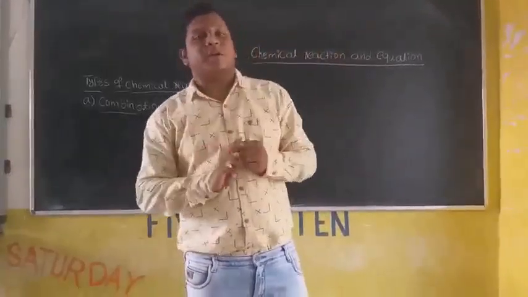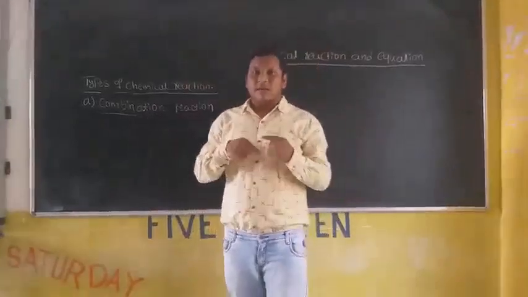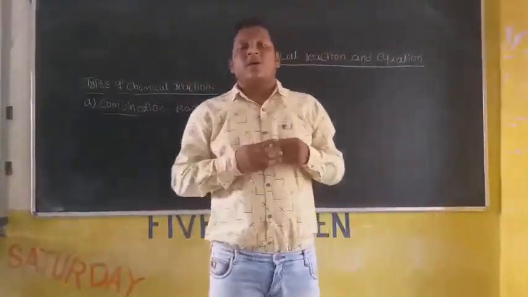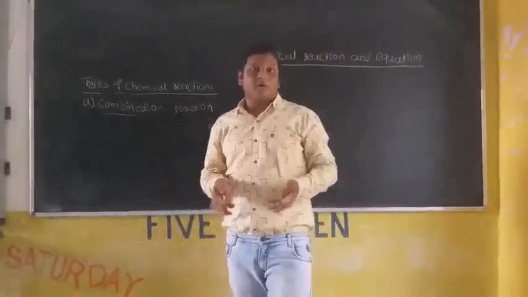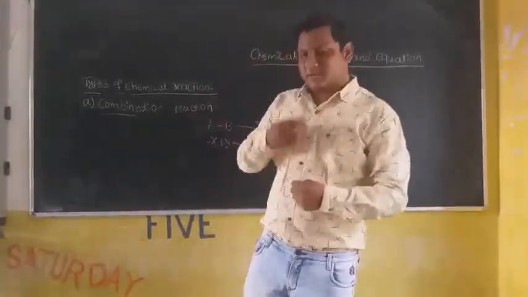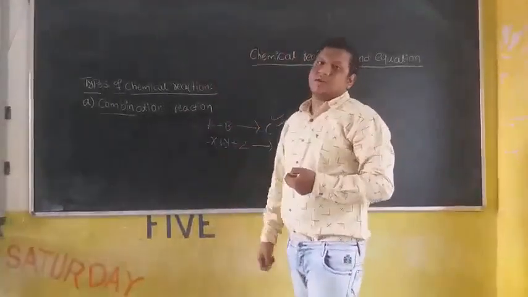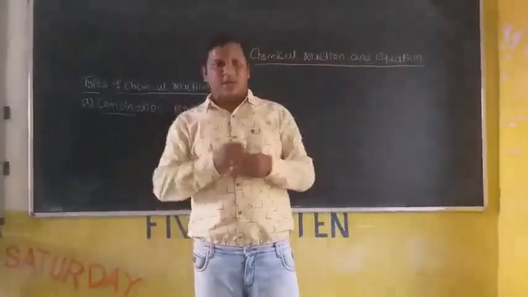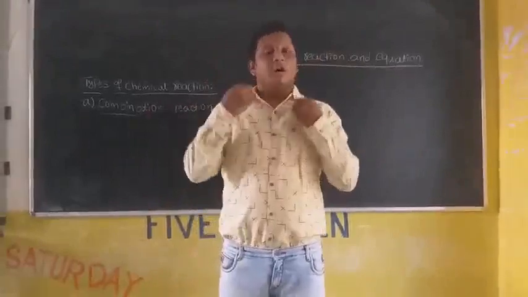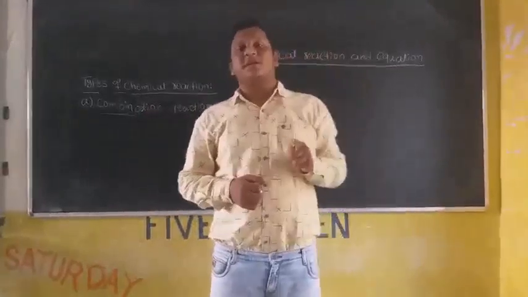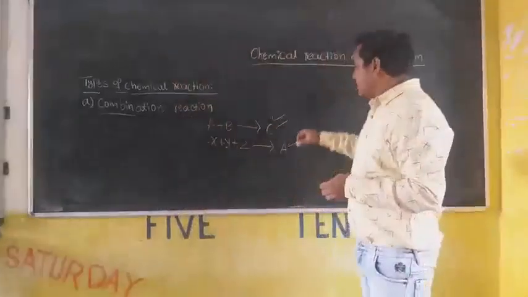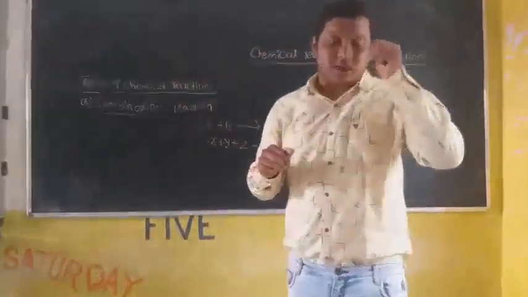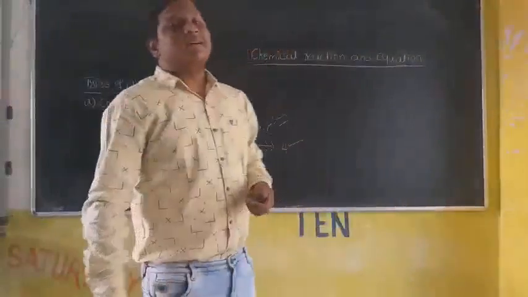Whatever the type of reaction, in all types of reactions there is rearrangement, change in position, breaking of bonds and making of bonds. In this case also, the rearrangement, breaking and making all take place. But after that, it should produce only a single product. Then this is called a combination reaction.